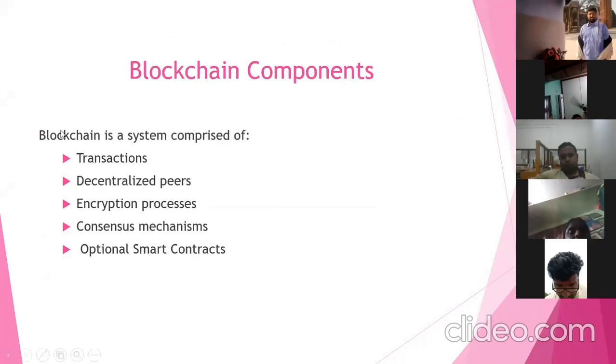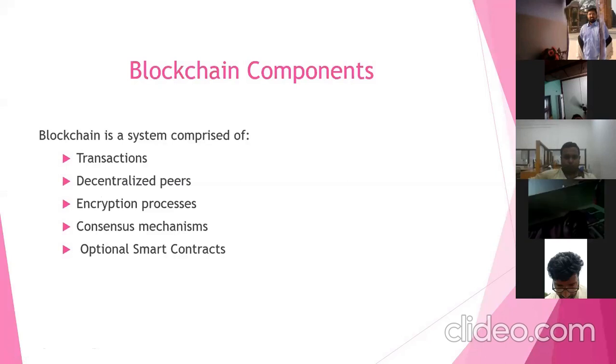Now, a blockchain system consists of transactions, decentralized peers, encryption processes, consensus mechanisms, and optional smart contracts. Transactions are whenever we transfer some cryptocurrencies, or deploy smart contracts in the blockchain network. Decentralized peers are independent nodes, that is, computers which can provide services and consume services.